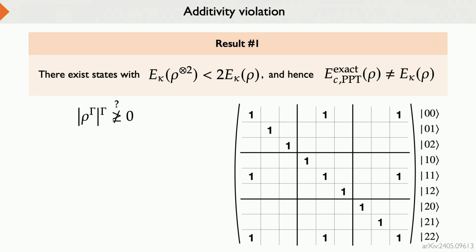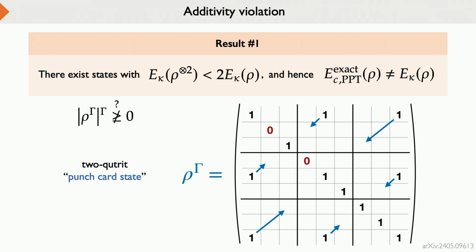Now, why do we do this? Well, we define this two qubit punch card state, or well, it's proportional to a state at least, by punching 2 holes in the diagonal, essentially. And why do we do this? Because if you take the partial transpose of this thing, then all that happens is that off-diagonal elements just shift. Now what we end up with is this matrix. And now, if you take the absolute value of this, the only non-positive part essentially is this 2x2 matrix. So this just becomes its own absolute value. So the ones essentially move back to the diagonal. And now if we take the partial transpose again, then these zeros that we've introduced here shift back to the original positions.